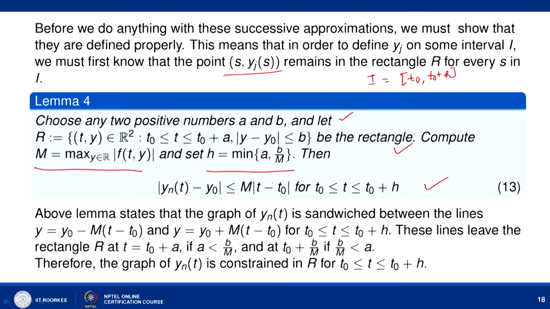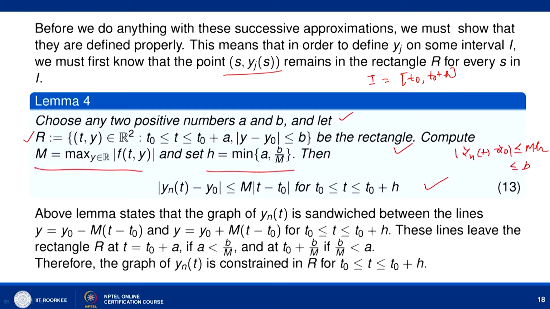Since |t - t0| is bounded by h, |y_n(t) - y0| is less than or equal to M times h, and h is the minimum of a and b/M. So it means that |y_n(t) - y0| is less than or equal to b, so all these y_n(t) belong to this rectangle R.